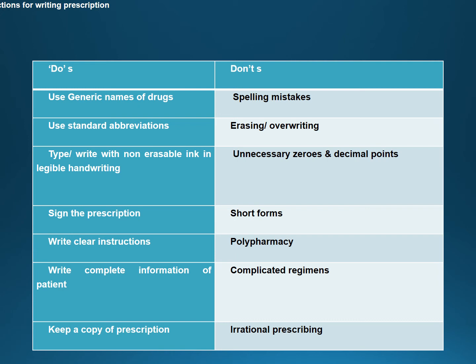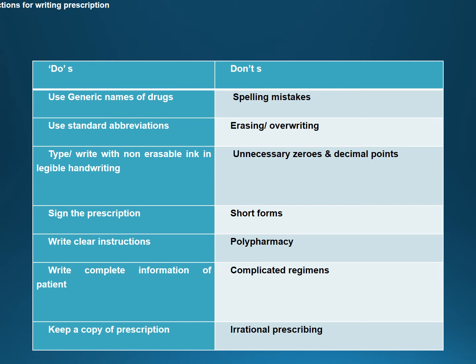And secondly, dispensing mistakes will also occur if there is erasing or overwriting. Third thing is avoid unnecessary zeros and decimal points, because if such cases are there, the dose of the medication will immediately change, and it will cause adverse effects on the patient.